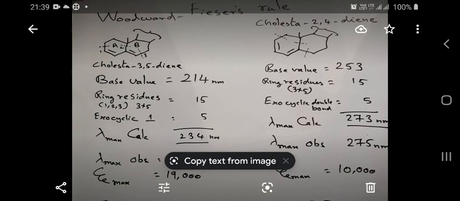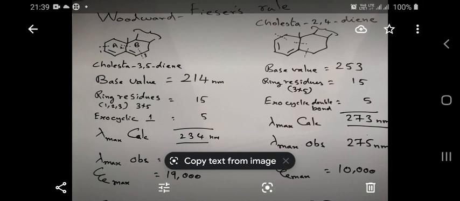And it has three ring residues. With the help of dotted lines, I have indicated 1, 2, 3. Three dotted lines are cutting the structure. So three ring residues, 3 into 5, 15 nanometers. And you have only one exocyclic double bond. Ring A has two double bonds, so it is exocyclic to ring B. I give an increment of 5 nanometers.